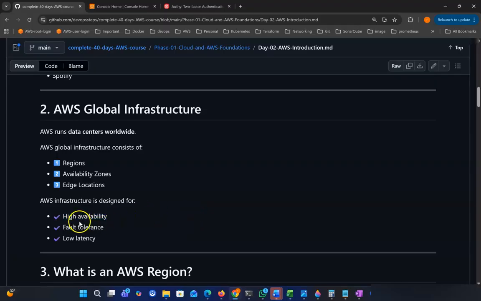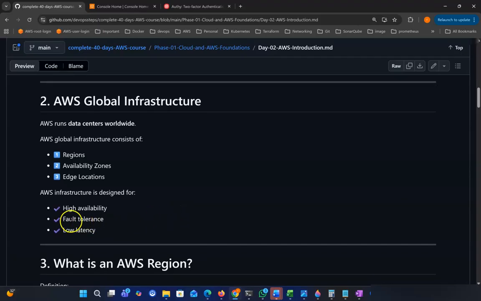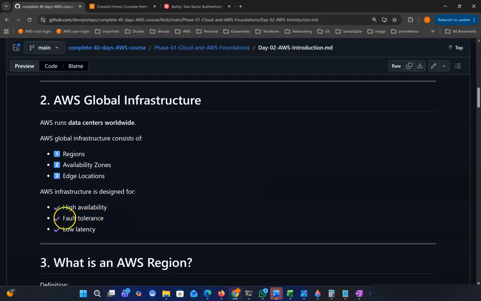They have two or more servers, so if one is down, the application comes up from the other servers. And fault tolerance: if any issue like networking or any other problem happens, their target is that the service should stay up, with low latency. So these three things are the focus when they build the infrastructure.